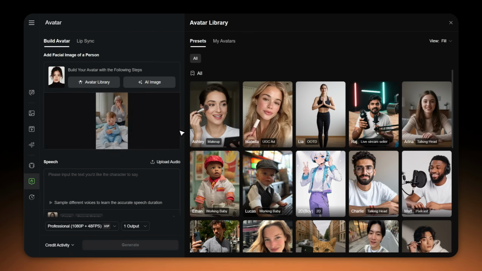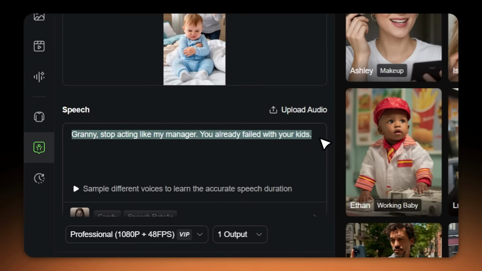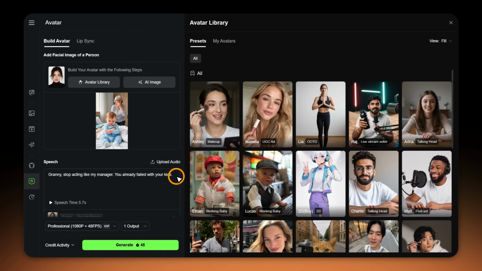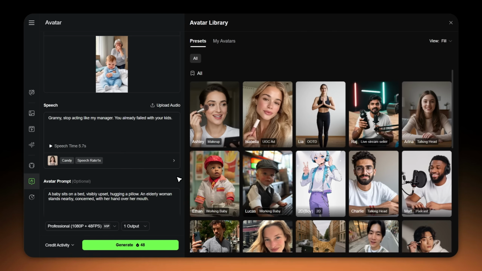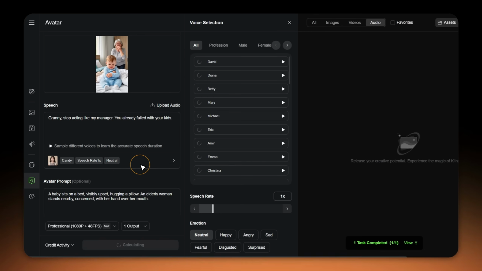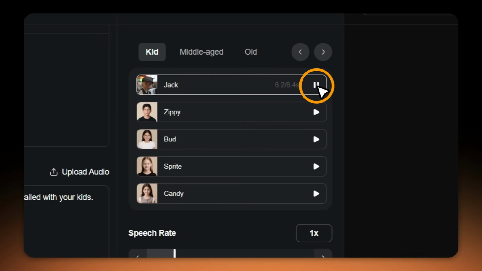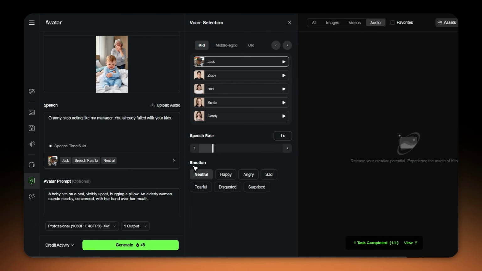Perfect. Now that we have our character, let's add our script. For this example, let's make a baby giving family advice. Here's what I'm using. Granny, stop acting like my manager. You already failed with your kids. Brutal but hilarious coming from a baby, right? Now let's set up the voice. For voice selection, I'm choosing kid. You can test them by hitting play to find one you like. For emotion, I'm going with angry since that matches our whole vibe.